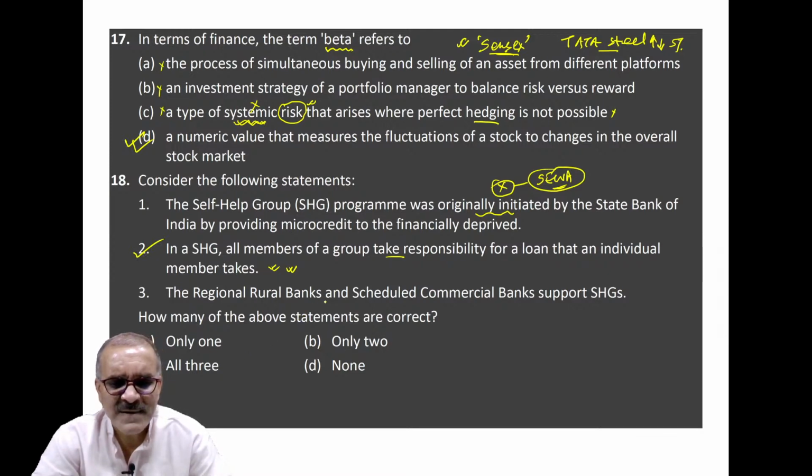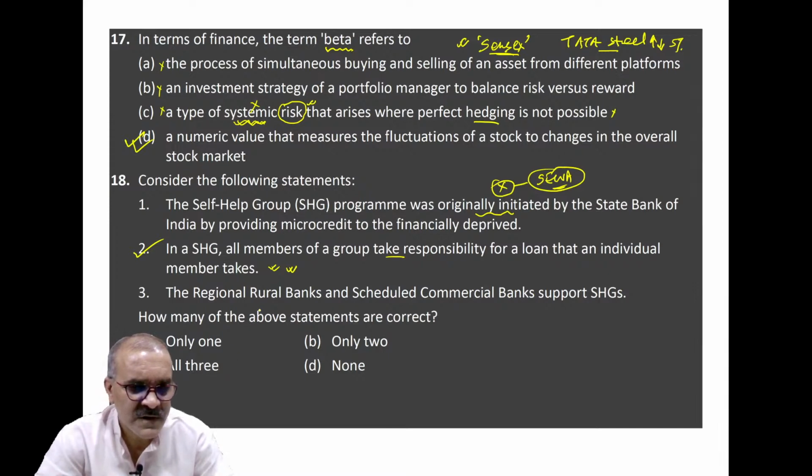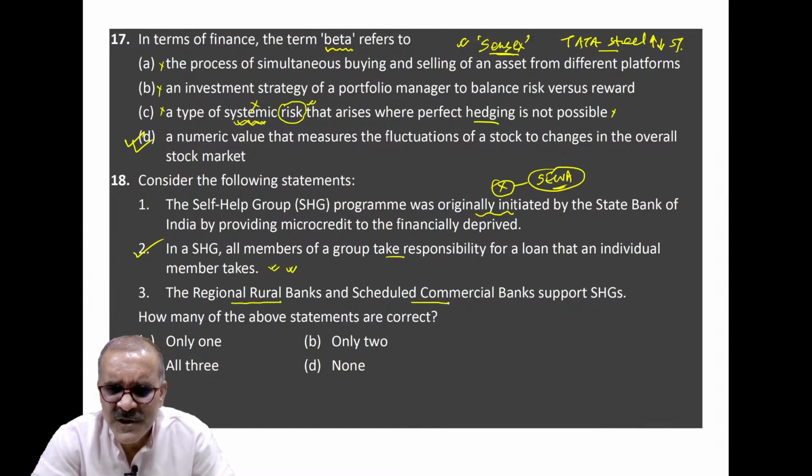Regional rural banks, that is RRBs, and scheduled commercial banks support SHGs. Yes, any bank for that matter, not only RRBs, but scheduled commercial banks belonging to the government of India or the private sector, all are willing to provide loans to them.